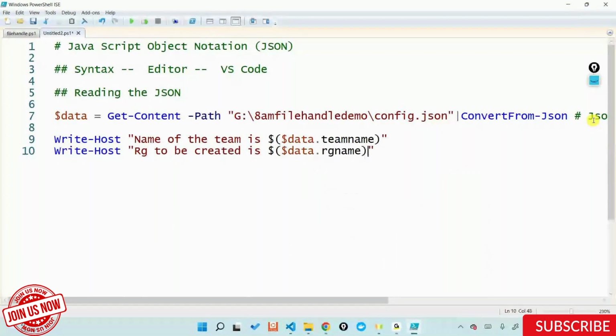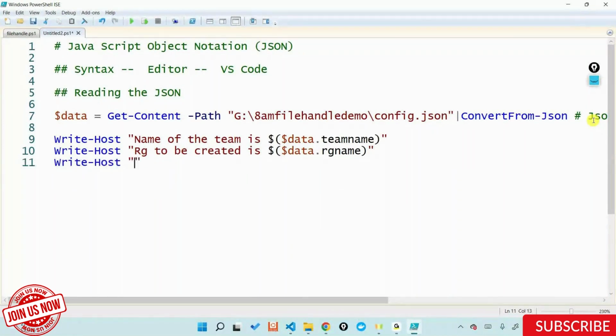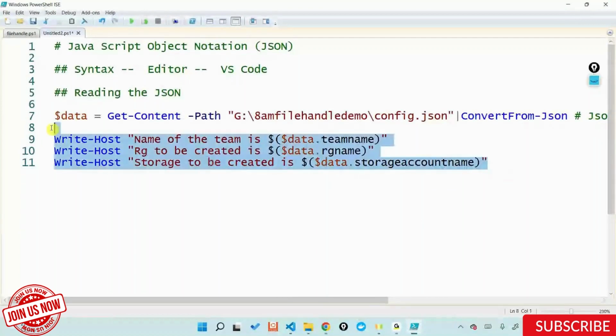So I'm using the knowledge of Windows PowerShell, combining it with JSON, and writing a couple of things out here. Okay, storage to be created is $data dot storage account name.